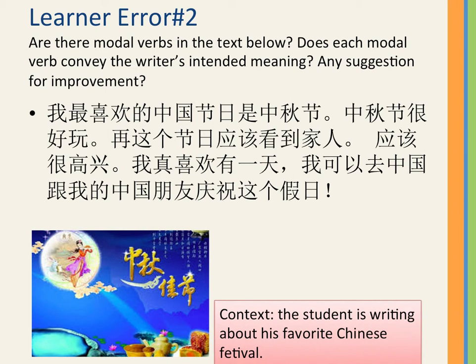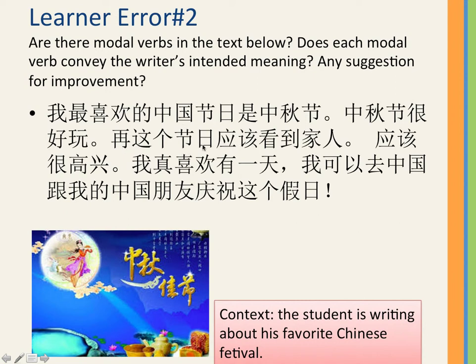Next example, a student writing about her favorite festival in China. 我最喜欢的中国节日是中秋节, Mid-Autumn Festival, the Moon Festival. 中秋节很好玩，在这个节日应该看到家人，应该很高兴。So at this is a mistake. There's a typo here. It should be another word for 在. This is not the right one, but we focus on the modal verb here, 应该.